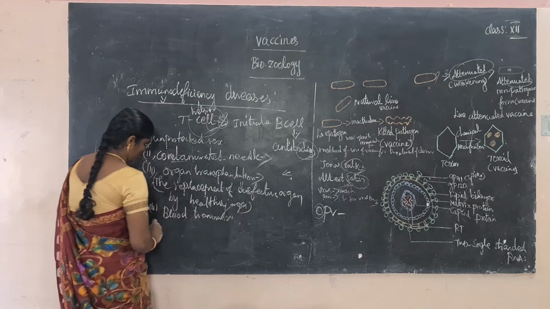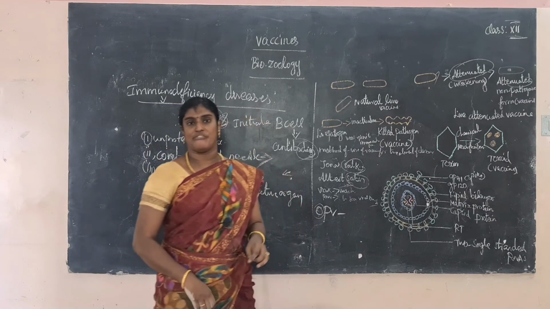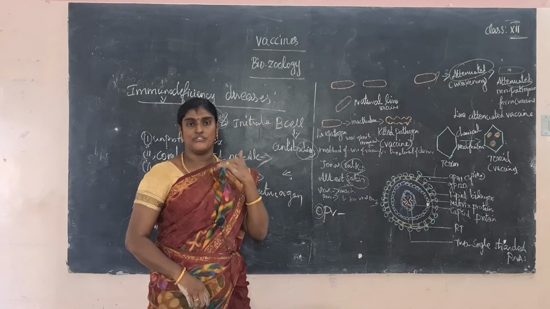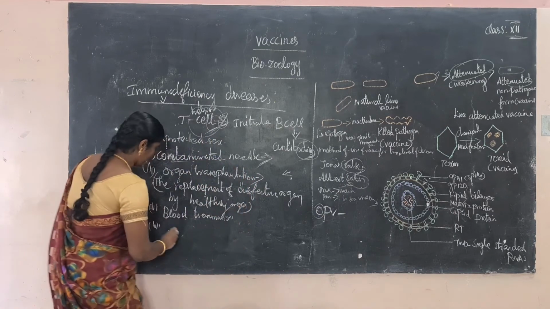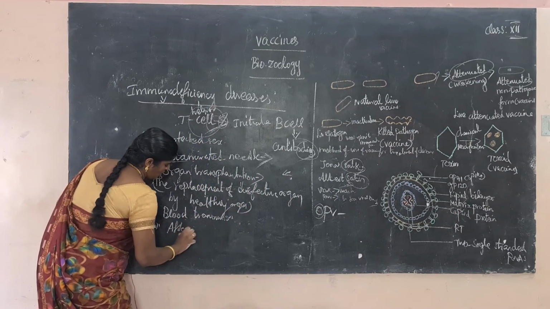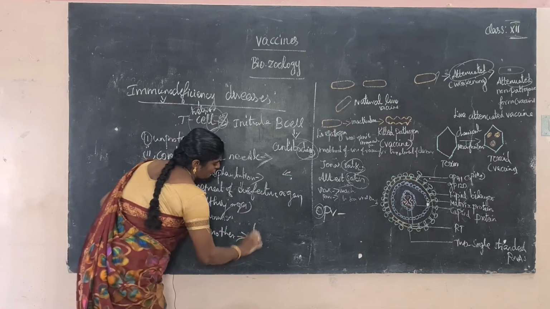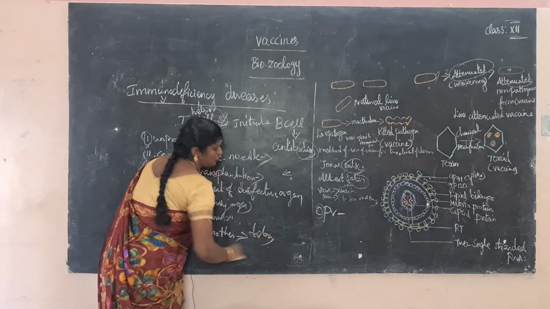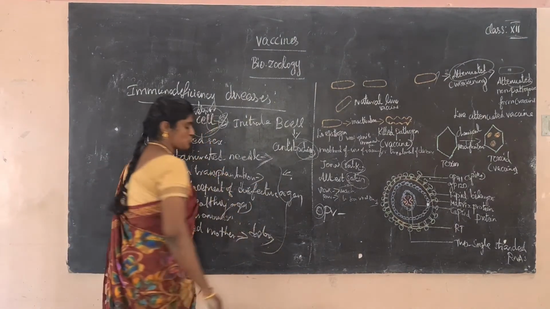Okay, so the fifth one: affected mother to fetus. What is the meaning of affected mother? An HIV-infected mother can easily pass the disease to the baby through the placenta. So these are the main transmission ways of HIV.